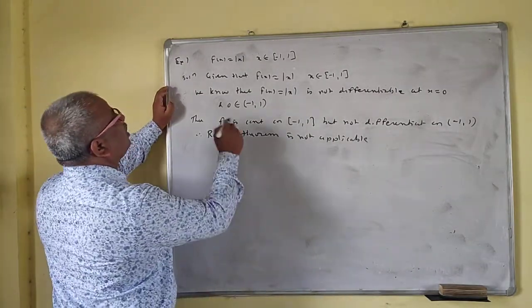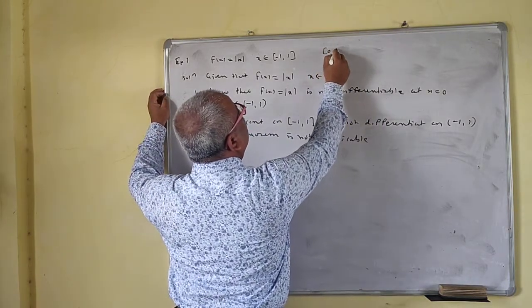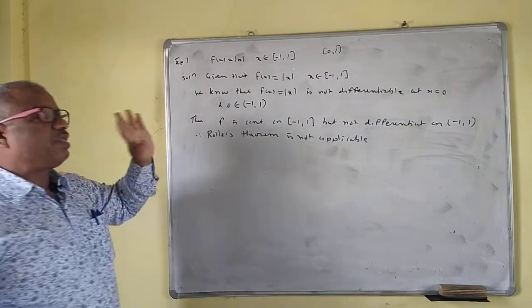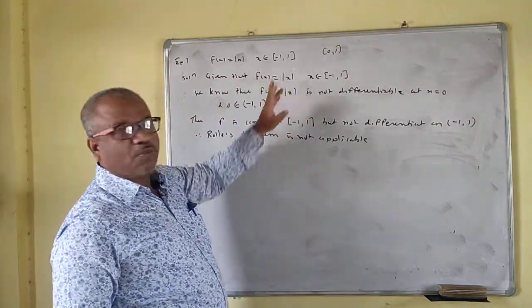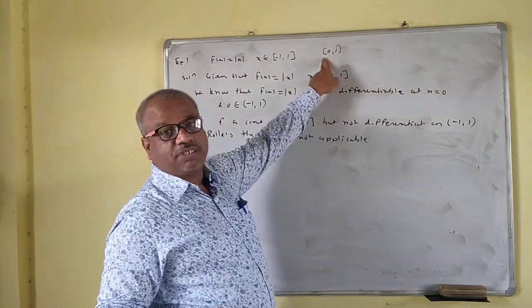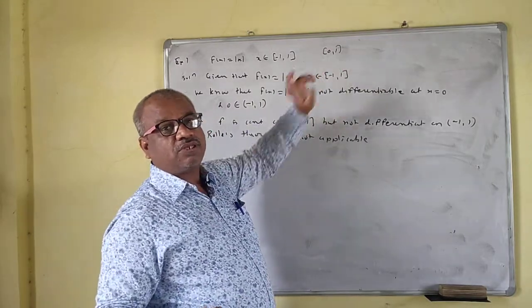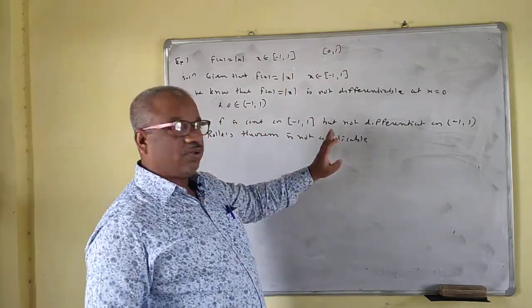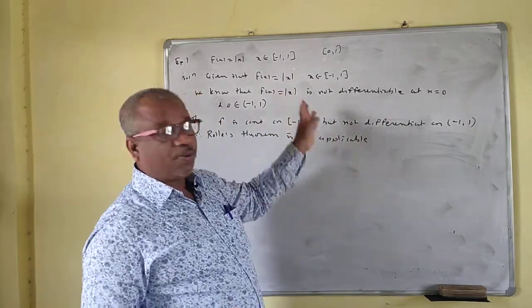Suppose we take the interval 0 to 1. If mod x is continuous, very well, no problem for this one. It is also differentiable on the open interval 0 1. So it is continuous on the closed interval 0 1 and differentiable on the open interval 0 1.